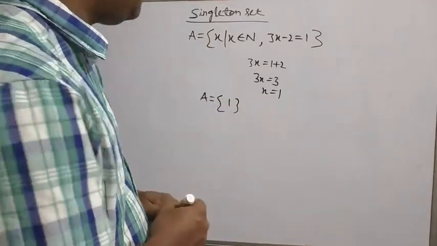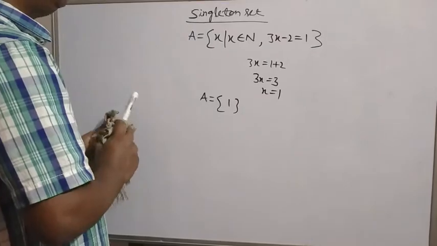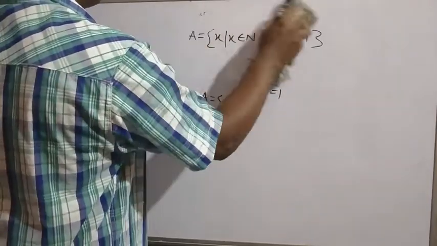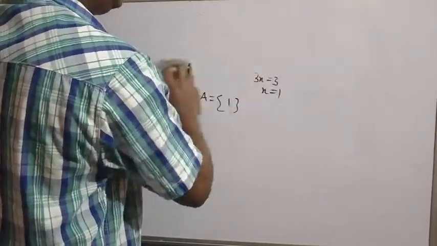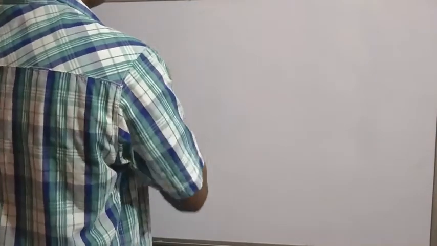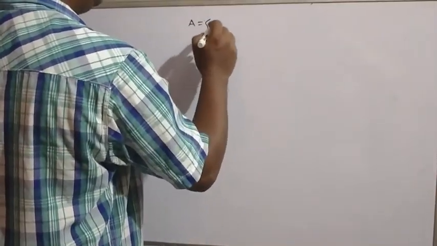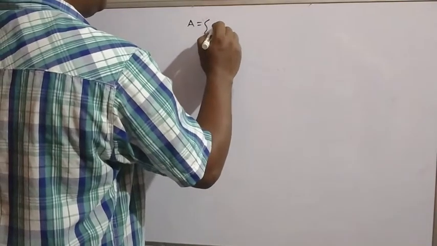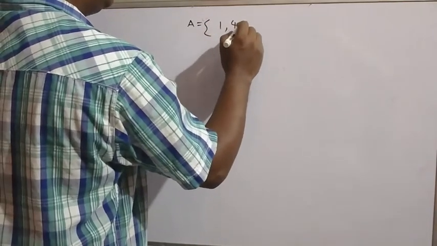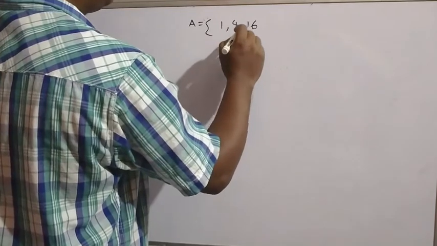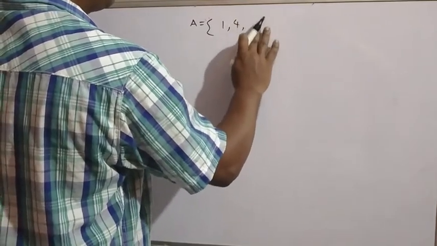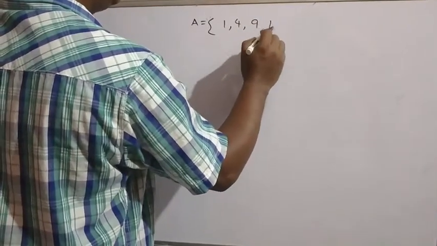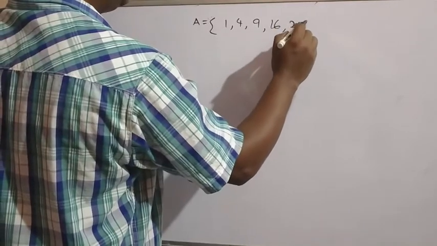Then next, it is very important, cardinal number. What do you mean by cardinal number? Suppose set A is given here: 1, 4, 9, 16, 25.